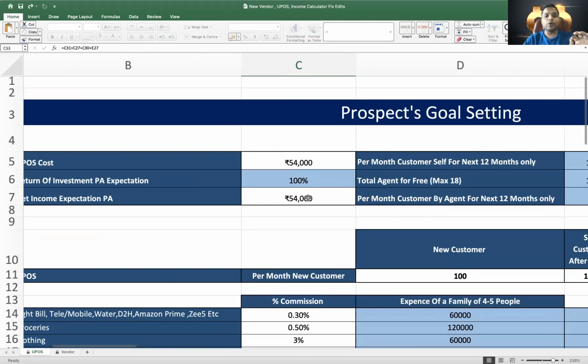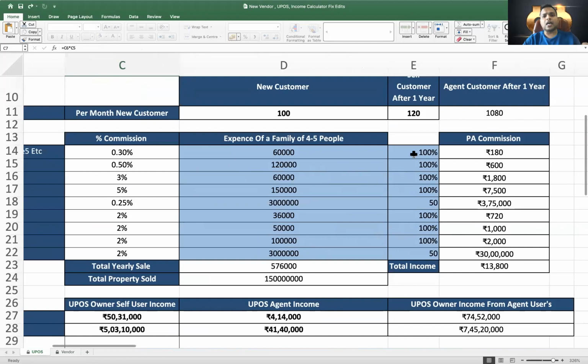Whereas you are putting your expectation to be only 54,000 rupees, because you are expecting 100% ROI, which is not possible in any other business. So you have to understand this, that this is the world's biggest opportunity for you. Even if you make it a disaster, let's say everything you can make zero, though as a businessman you would understand that nothing can be zero when you start the trade.